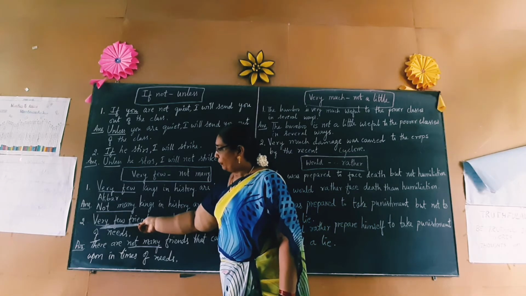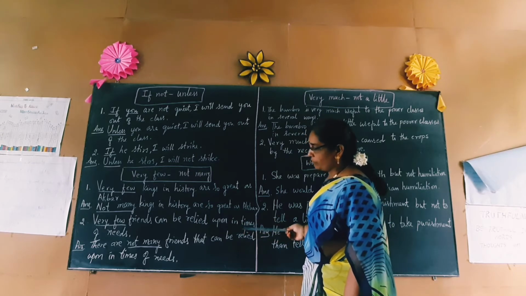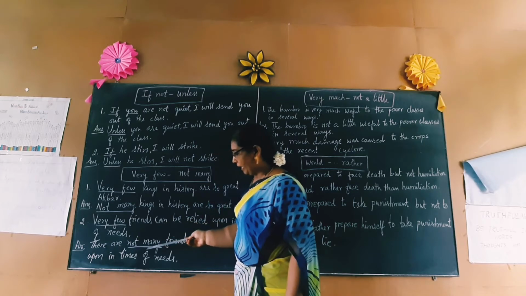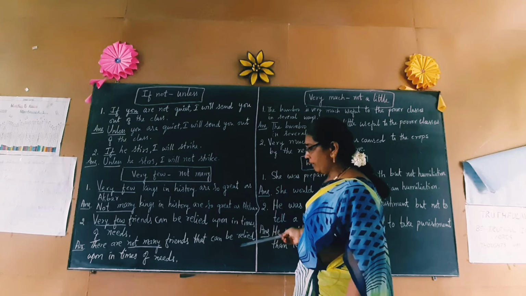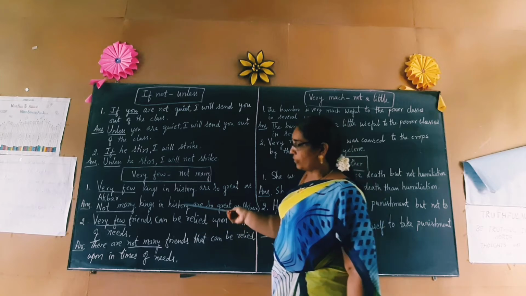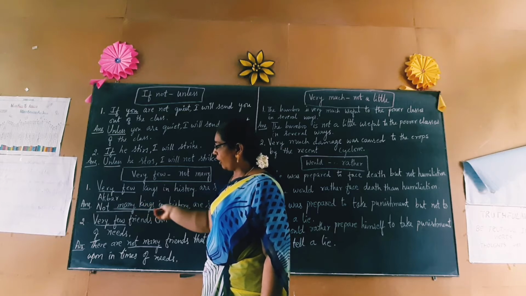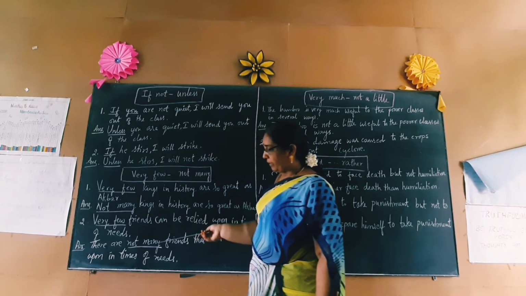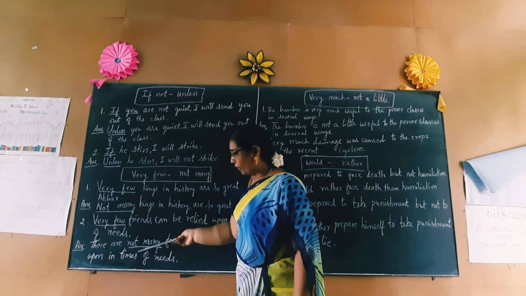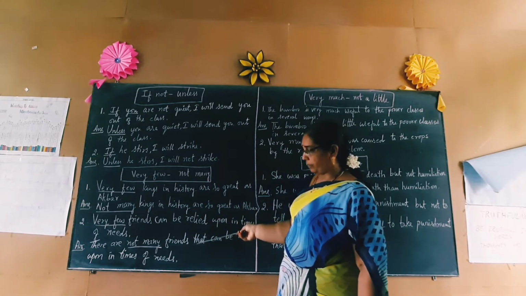Another one: very few friends can be relied upon in times of need. There are not many friends that can be relied upon in times of need. Here, if you see the first example, we started the sentence with this phrase, not many. In the second example, we did not start with not many. We started as there are not many. So, according to the need, you can make certain changes there.